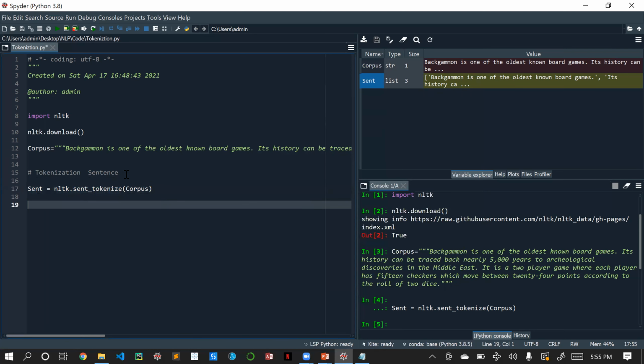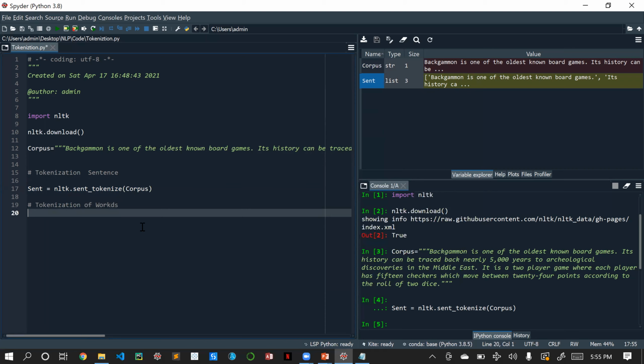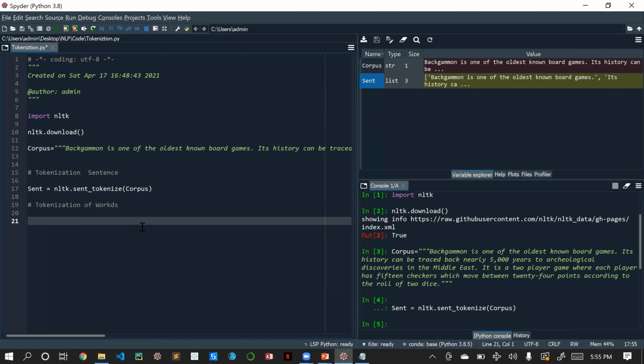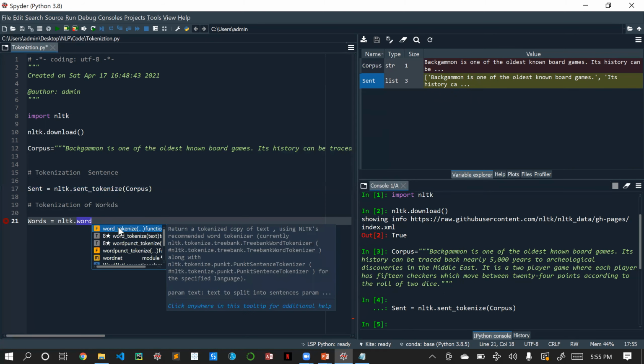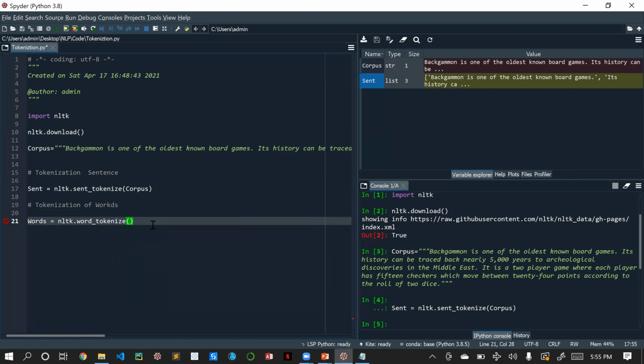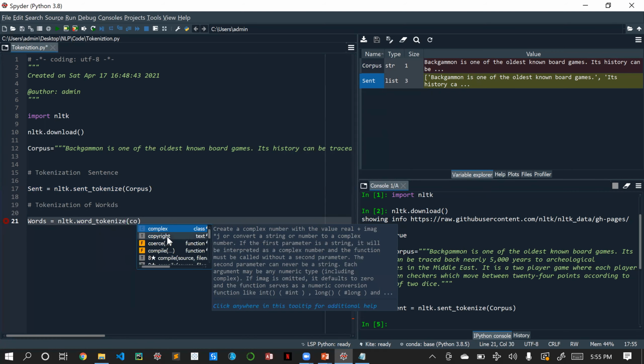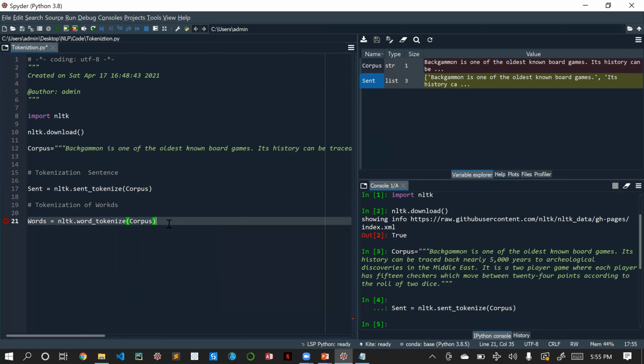Now we'll see how to split the sentences into words. For that, tokenization of words. To do tokenization of words, we'll create one variable, words, same as NLTK dot word tokenize, and we will be sending the paragraph. Here it is the corpus, so we will be using corpus. Let us execute this.